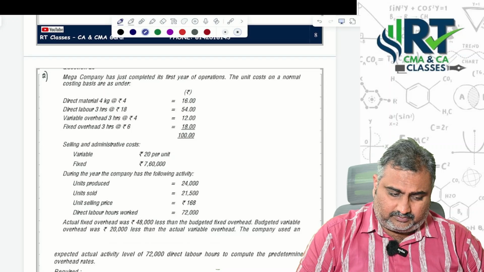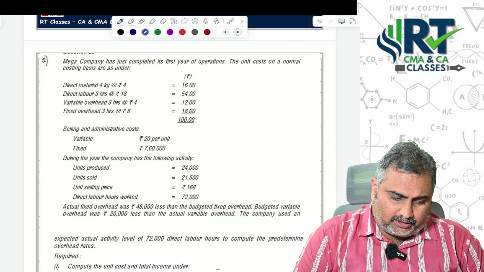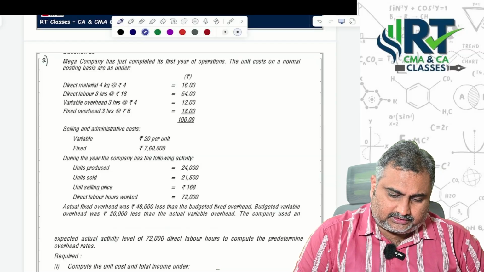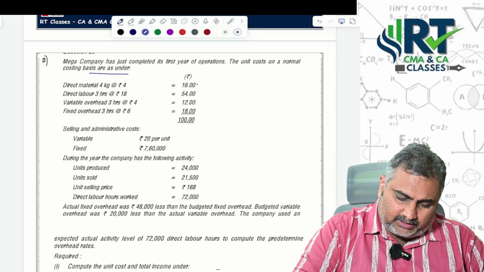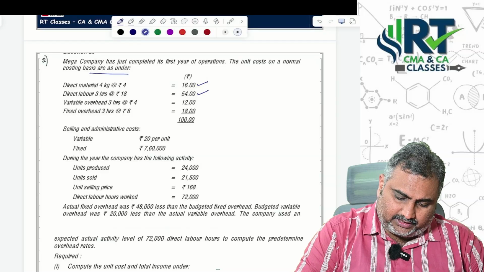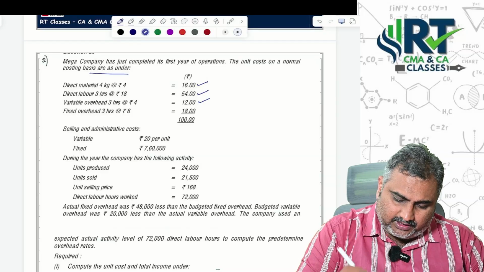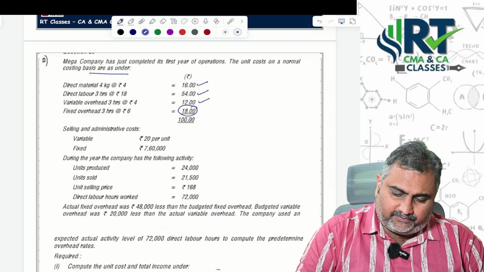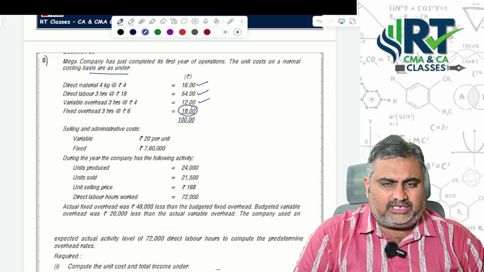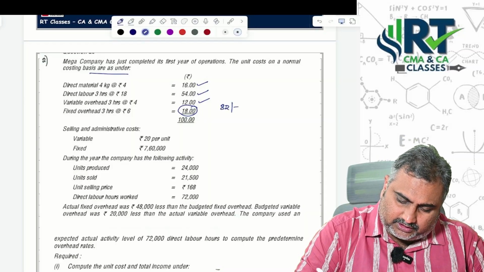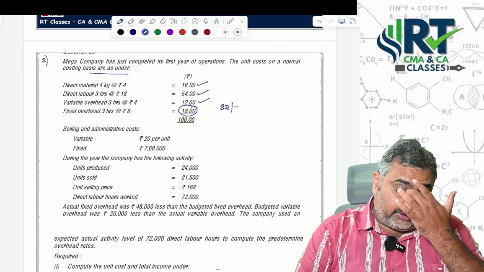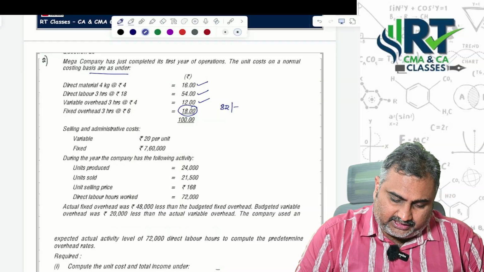Let's see the question. Mega company has just completed its first year of operations. The unit costs on normal costing basis are as under: direct material given, direct labor given, variable overheads also given. Fixed overheads should not form part of your marginal costing from the decision making point of view. That means under marginal costing, what is the total cost per unit? Variable cost per unit is 82 rupees.